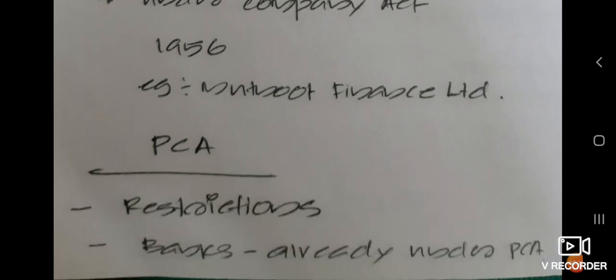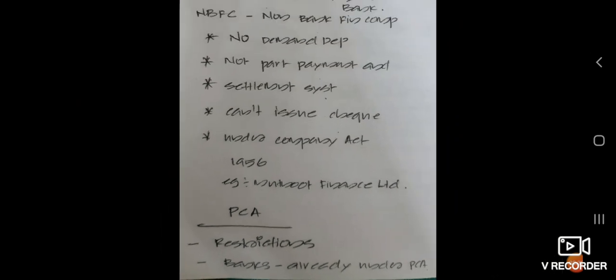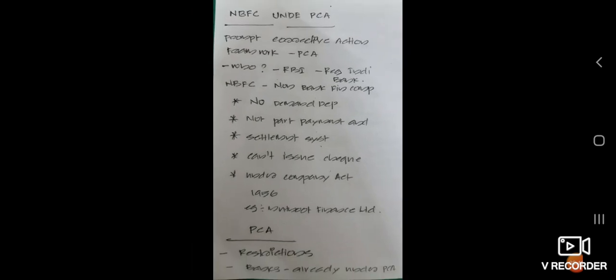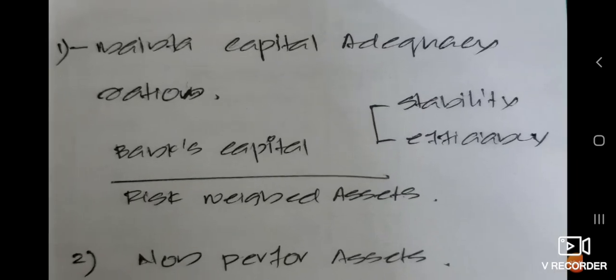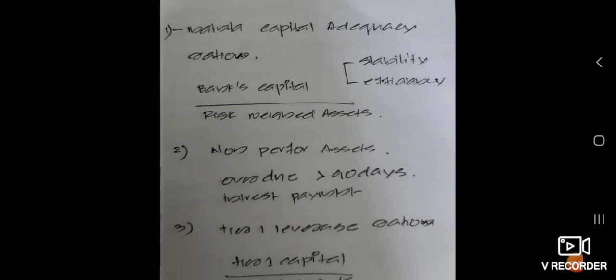Actually, PCA is a set of restrictions issued by the RBI. Other banks were already under this PCA, and now RBI has also put NBFCs under PCA. Okay, and I have listed about 3 major restrictions coming under this PCA, and we will see what they are one by one.